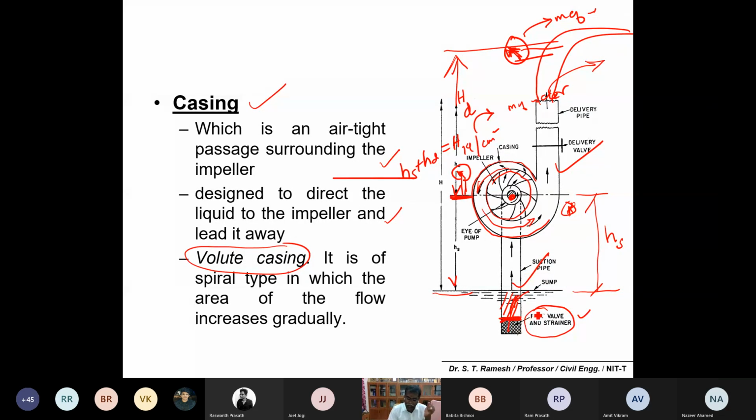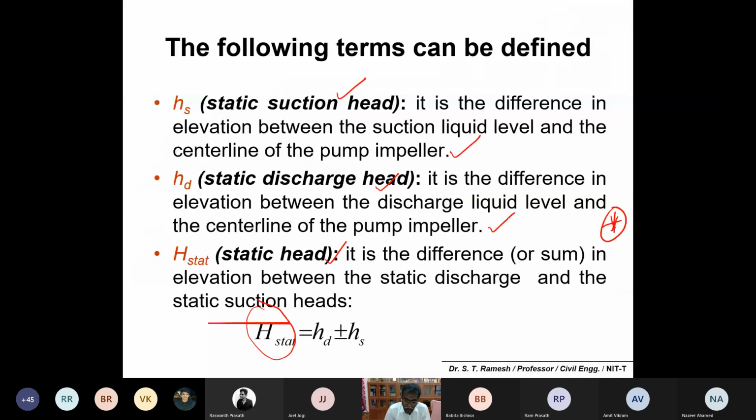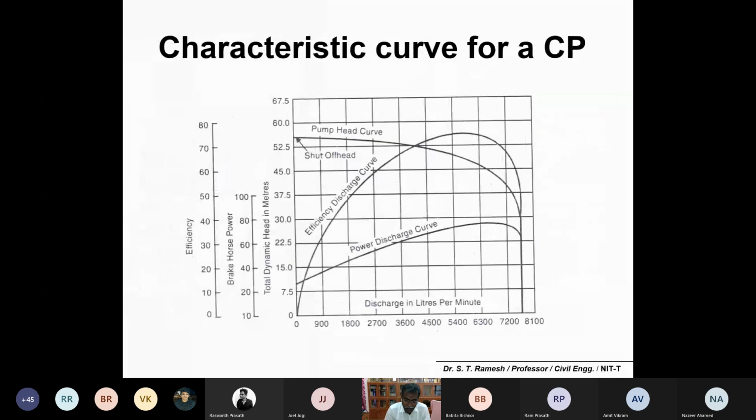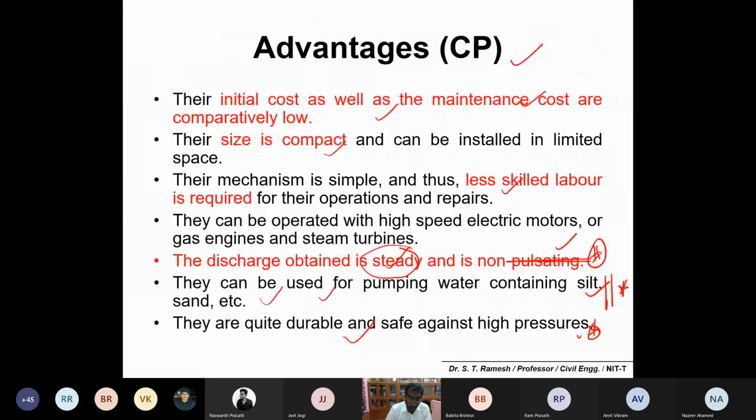Imagine a situation where there is a leakage in the foot valve. What will happen? The water inside the foot valve or suction pipe will leave, or sometimes there is no water in the suction pipe. So what do you do? You fill the suction pipe as well as the impeller with water. This simple system is called priming. So for centrifugal pumps, if the foot valve is not proper, you have to go for periodical priming operations. It is important, please make a note. These are the drawbacks.